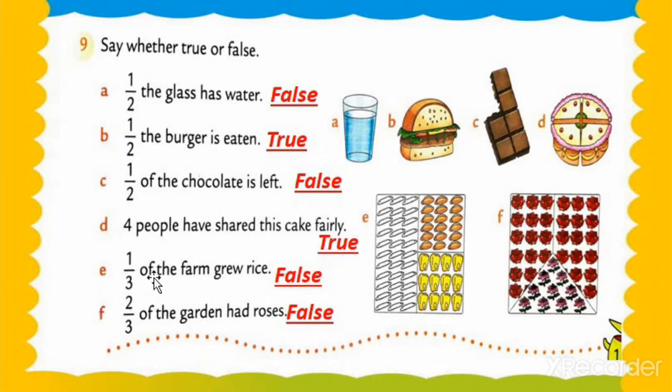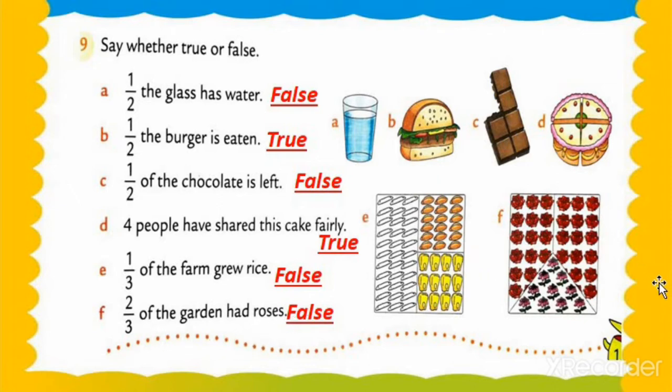Now we move on to question number E. One upon three of the farm grew rice. See this, 1, 2 and 3 parts, and 1 part grew rice. See this, the rice is what? Rice. Okay, so is that correct? No, it means an incorrect sentence. Understood? Here is the rice. What is my point, my dear students? One upon three means...